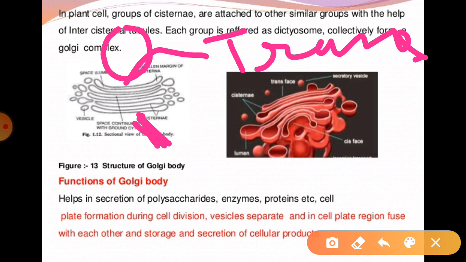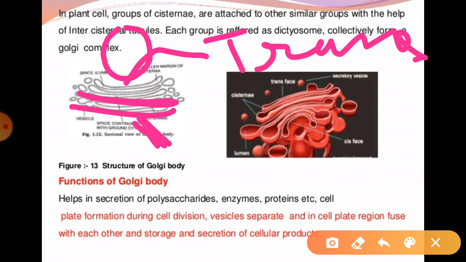Generally, the different substances which can be absorbed and secreted by the cis face can be transferred through the trans face, modified with the help of its cisternae. All these parallel lines over there are cisternae, right? We can say that the cis and trans faces of the organelle are entirely different in origin, but they are interconnected to each other.